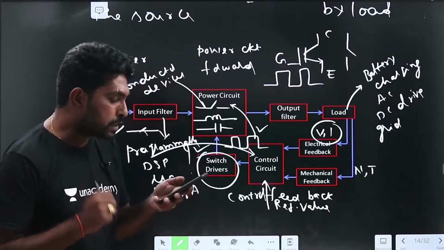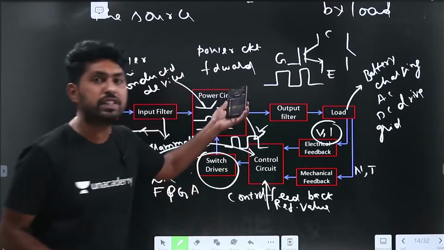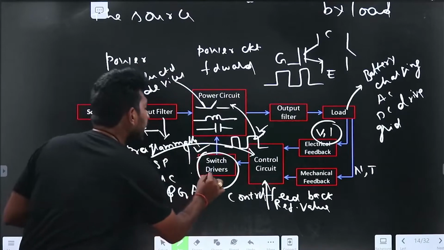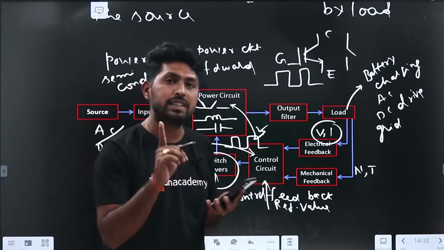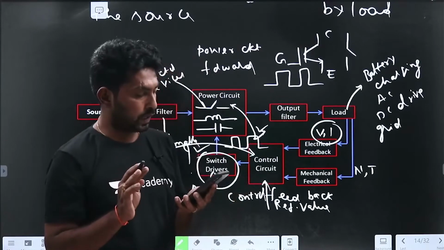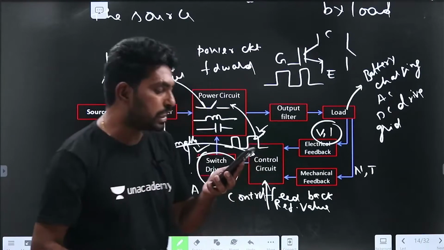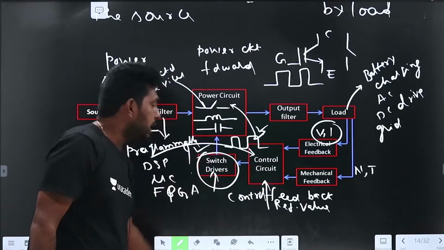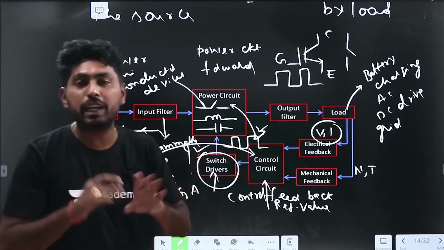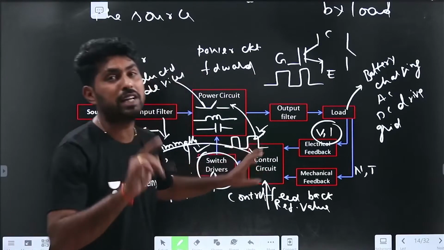So is this pulse sufficient to drive the switch now? In addition to that, why have we kept the switch drivers? Yes, the switch is to be turned on and off, but the control circuit also generates pulses.